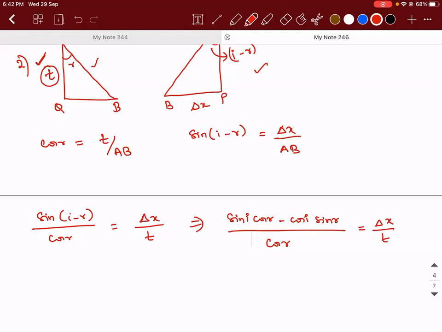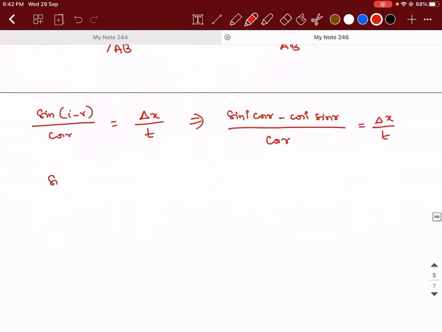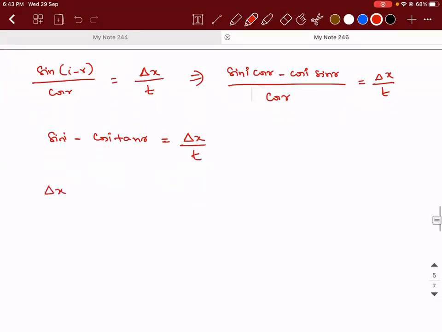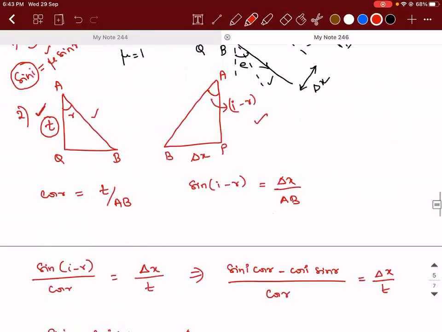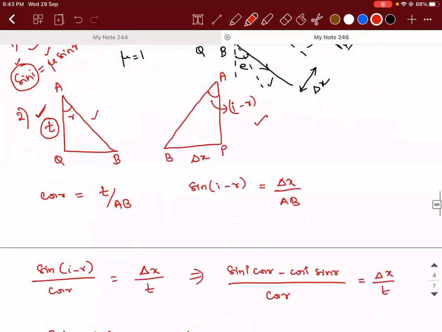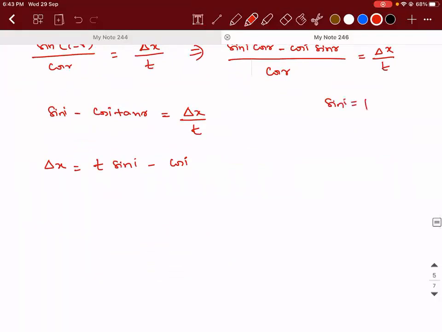Okay. See, sin i, cos r by cos r will get cancelled. Minus cos i tan r is equal to delta x by t. So delta x will be equal to t into sin i, correct? Minus cos i into, guys, remember sin i is equal to mu sin r. We know that sin i is equal to mu sin r. So sin r will be how much? Sin i divided by mu.